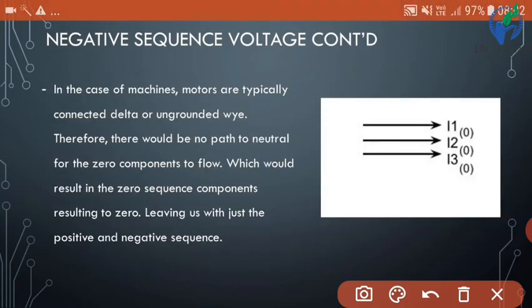Now in the case of machines, motors are typically connected delta or grounded Y, which means star. Therefore there would be no path to neutral for the zero sequence components to flow, which results in zero sequence components being zero, leaving us with just the positive and negative sequences.